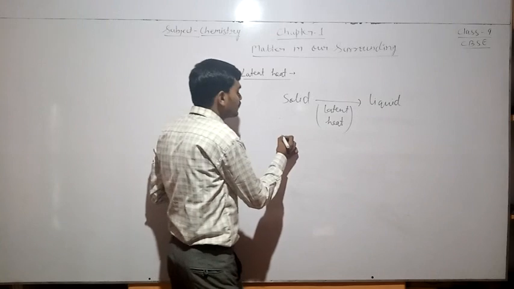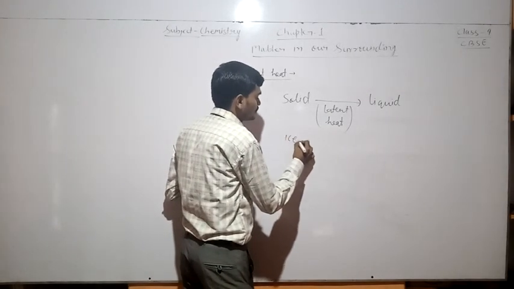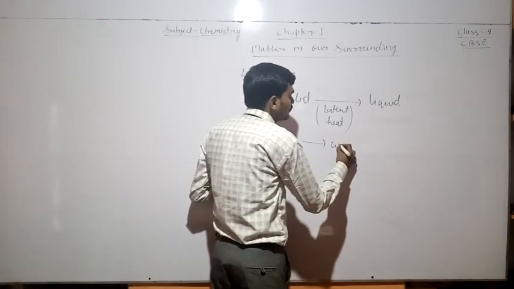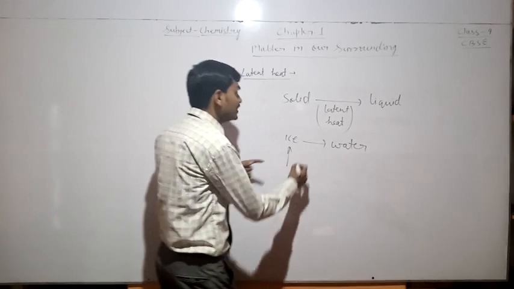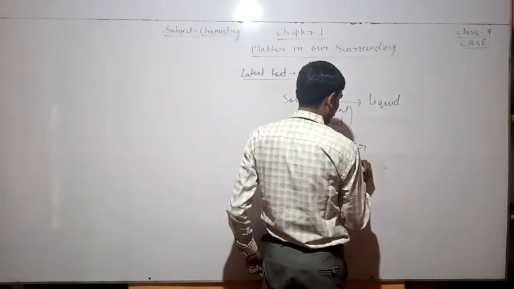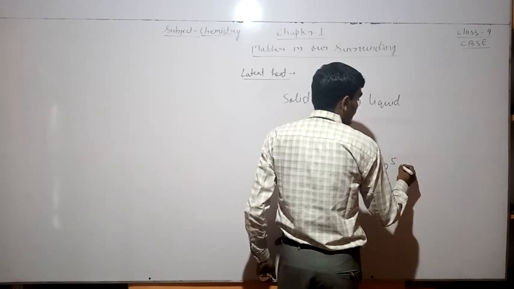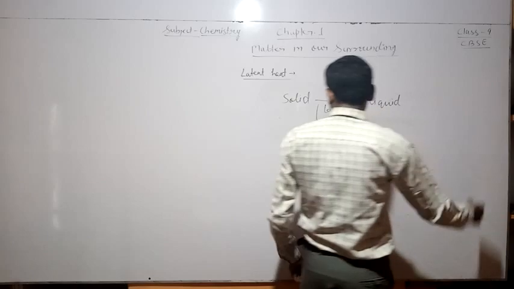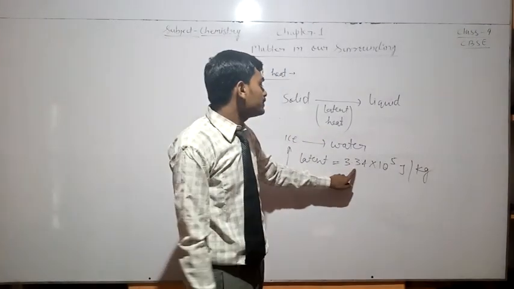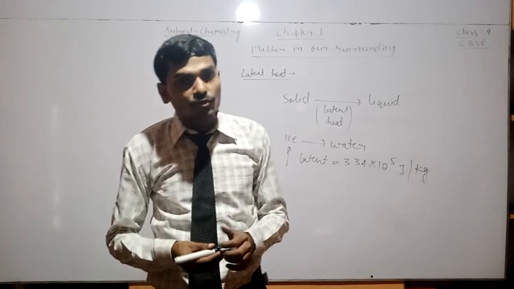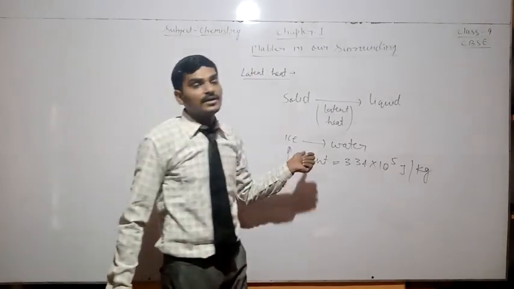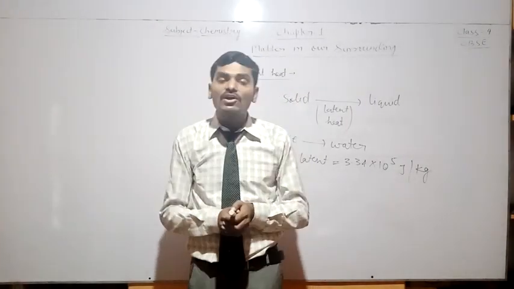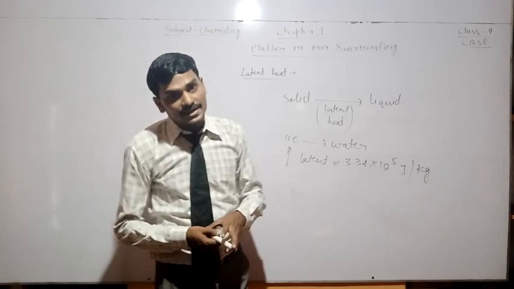For example, if we provide heat to ice, it gets converted into water, and the latent heat of ice is 3.34 into 10 to the power 5 joule per kg. That is, if we provide 3.34 into 10 to the power 5 joule to 1 kilogram of ice, it gets converted into water and its temperature will not rise. This is known as the latent heat.